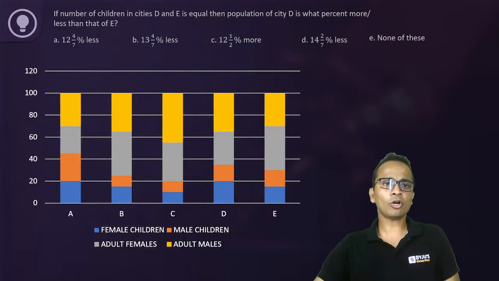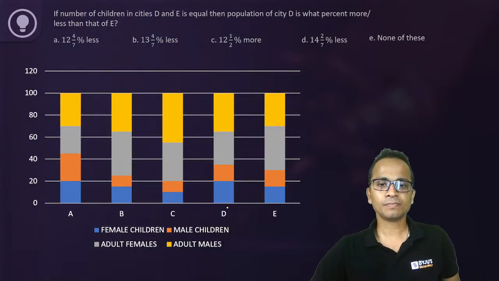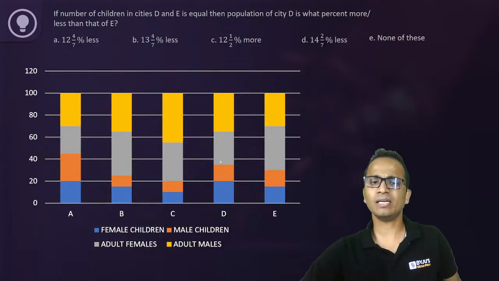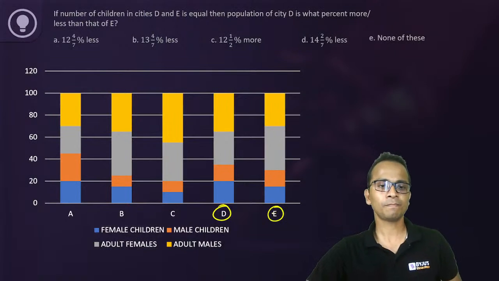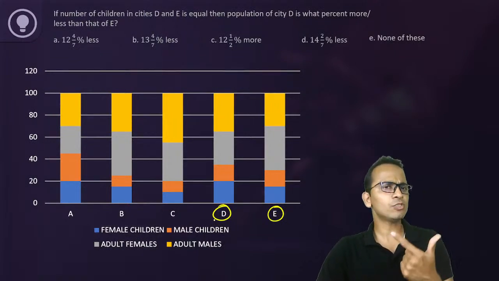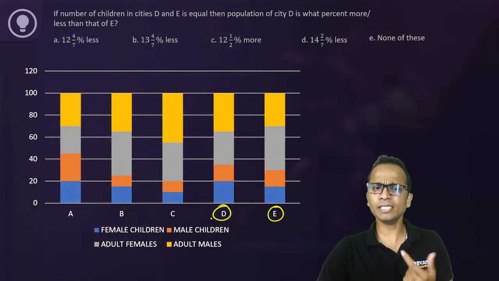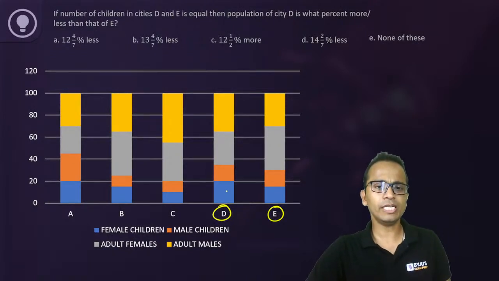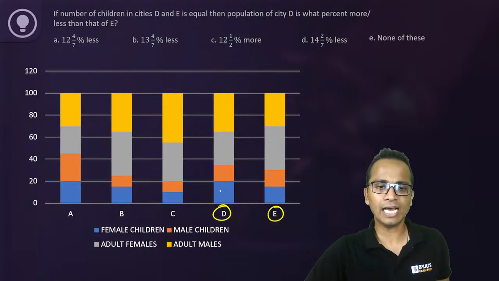Okay. Now they're talking about city D and E. So I'll assume that the total population of D is D, and the total population of E is E. Now the number of children will include female as well as male children. It is equal. So first of all, let us talk about D. How many children does it have? Female children is 20% and male children is 15%.